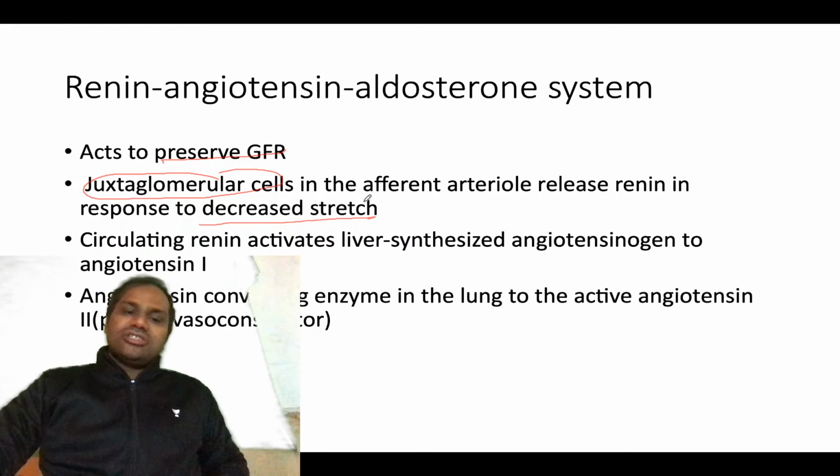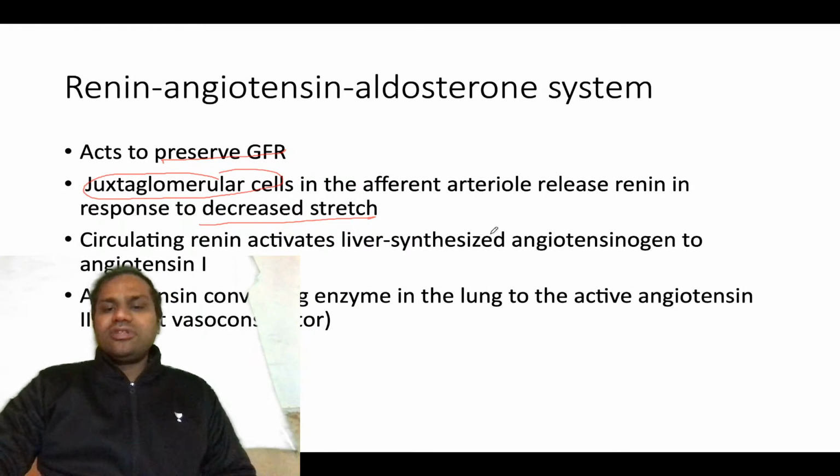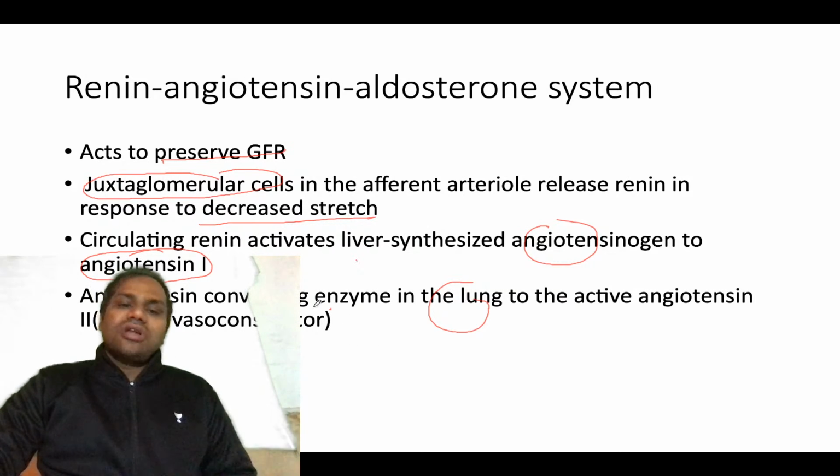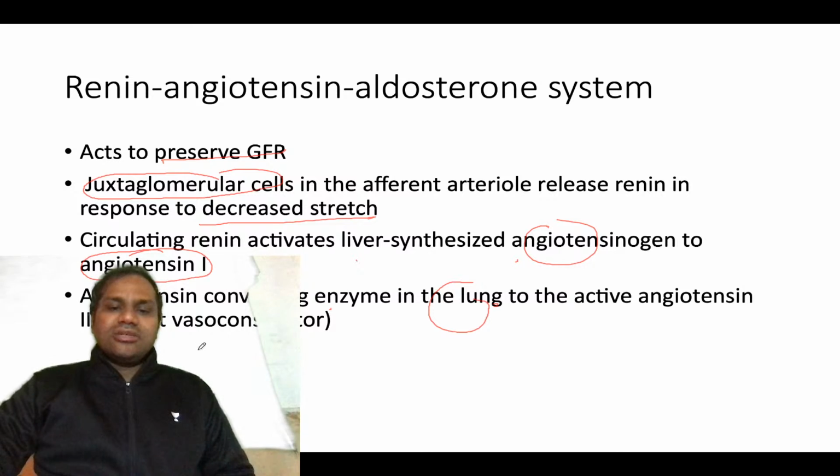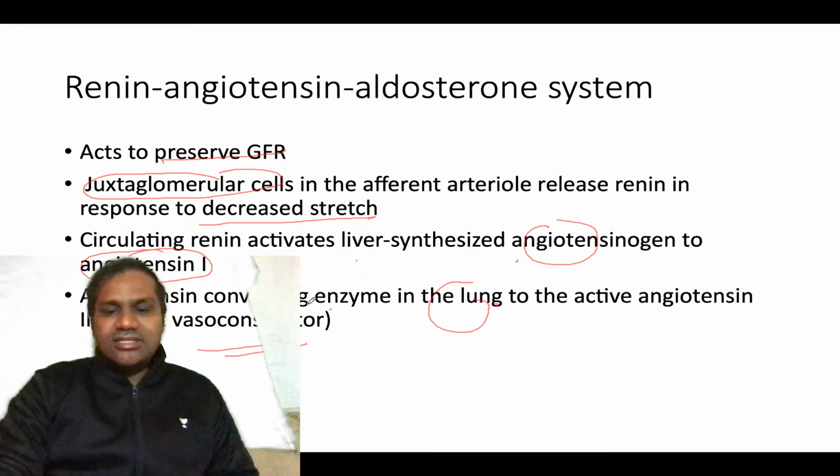The liver synthesizes angiotensinogen, which is converted into angiotensin 1. Then angiotensin converting enzyme, ACE, which is an enzyme coming from the lungs. Remember that angiotensin converting enzyme is present in the lungs, and angiotensinogen is present in the liver, synthesized by the liver. That is important, and ACE leads to the vasoconstrictor.